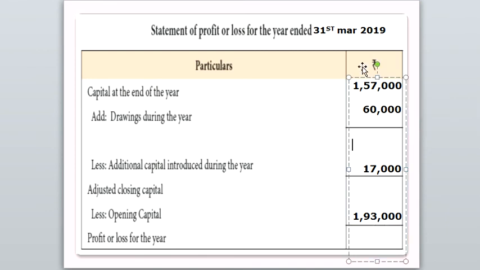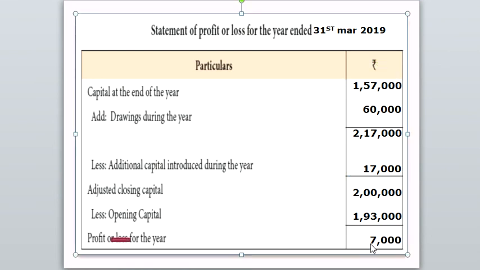Then we have to add the amount of closing capital and drawings, which gives you 2,17,000. Next we have to subtract 17,000 from 2,17,000, which gives you 2 lakh. Then we have to subtract 1,93,000 from 2 lakh, which gives you 7,000. Our sum is profit.